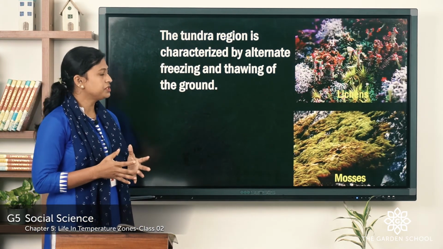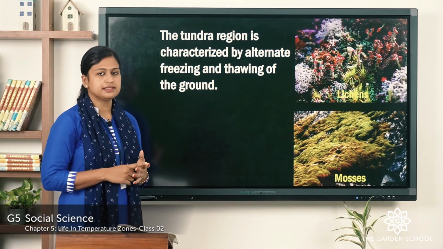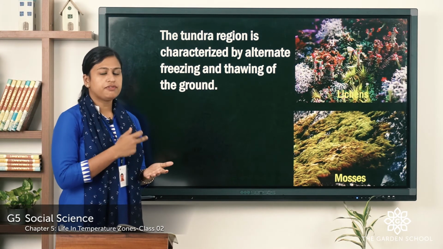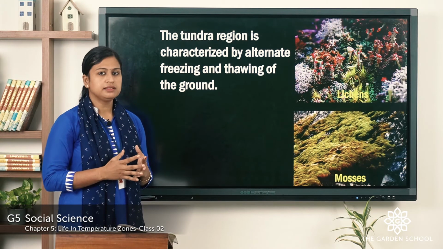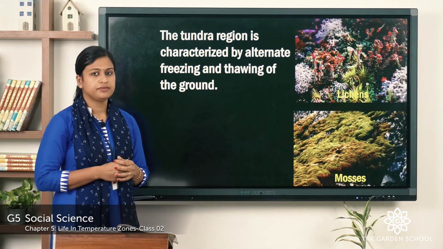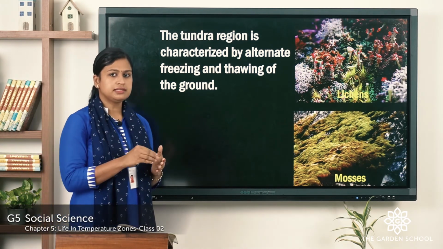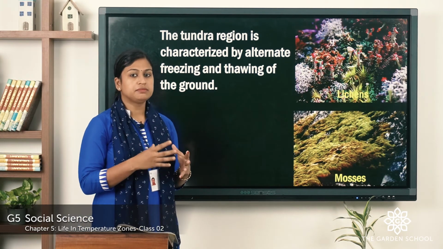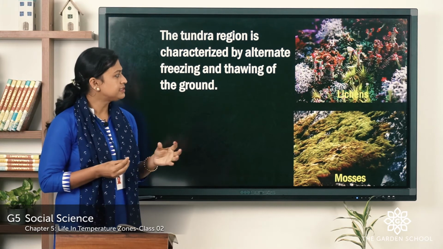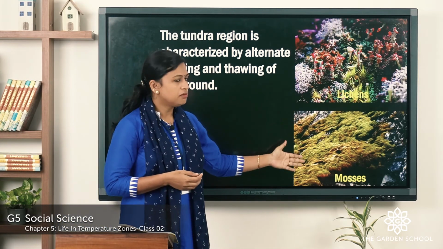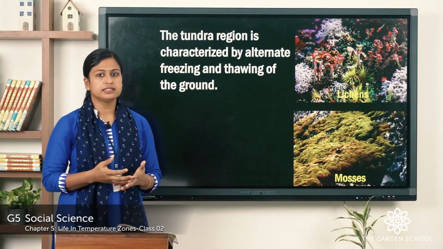The tundra region has two seasons, that is freezing season and thawing season. Thawing season means the melting of ice season, and at this thawing season, some plants grow like lichens, mosses, Arctic flowers and all.